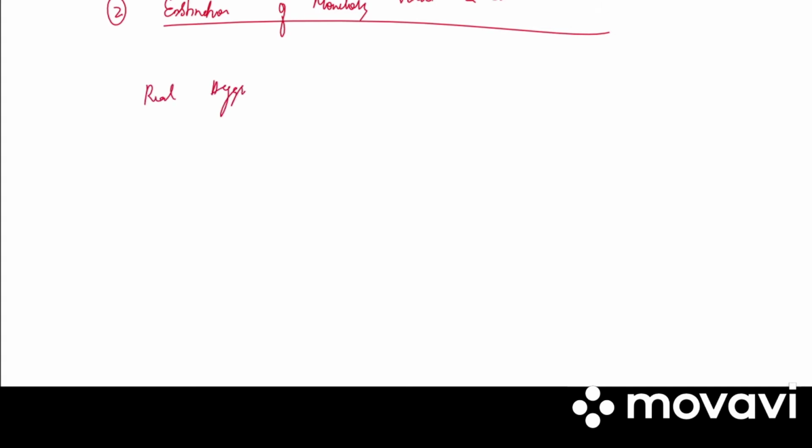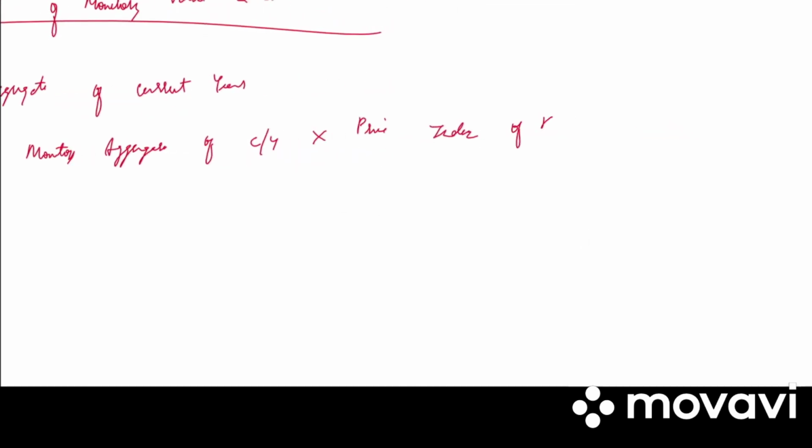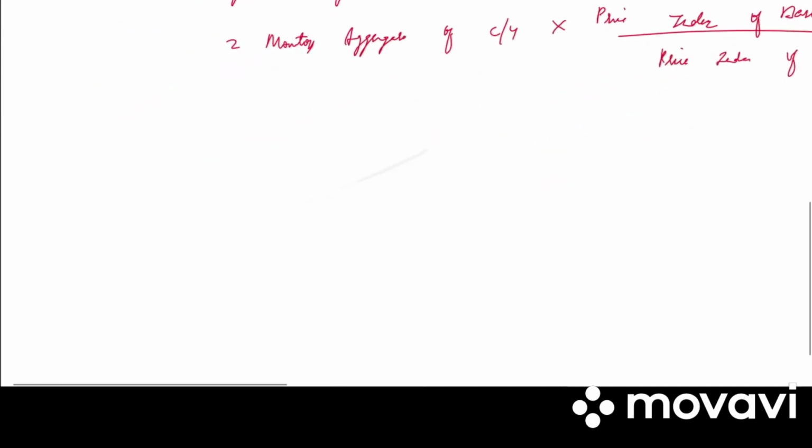real aggregate of current year is equal to monetary aggregate of current year into price index of base year divided by price index of current year.